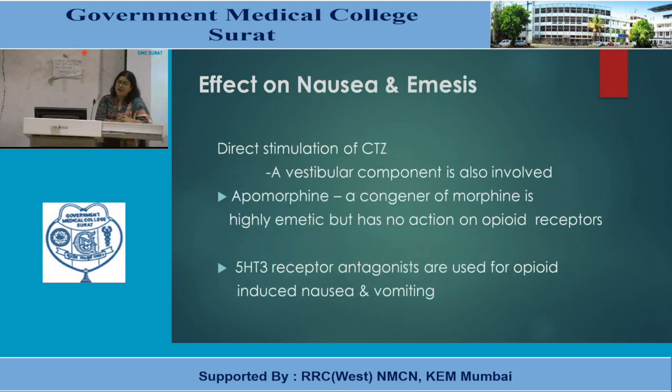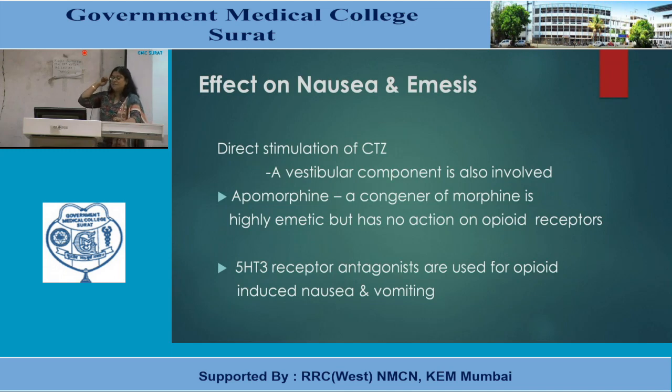Another prominent effect is on nausea and emesis. They directly stimulate the chemoreceptor trigger zone. A vestibular component is also involved in this. Apomorphine, a congener of morphine, is highly emetic but has no action on opioid receptors. That means this effect of opioid analgesics is because of stimulation of the chemoreceptor trigger zone, but apomorphine has no effect on other opioid receptors.